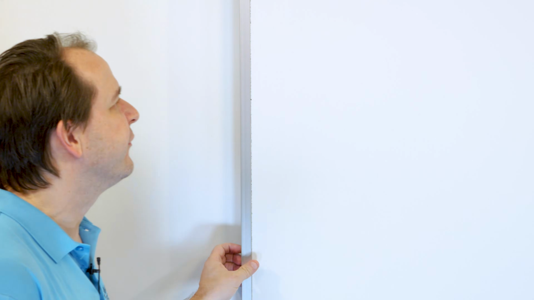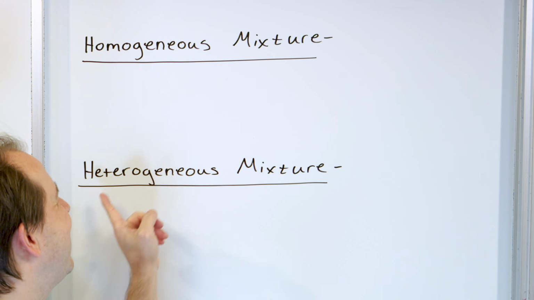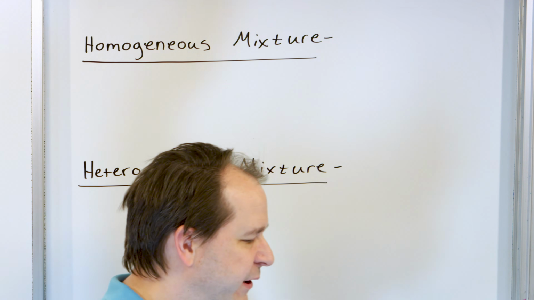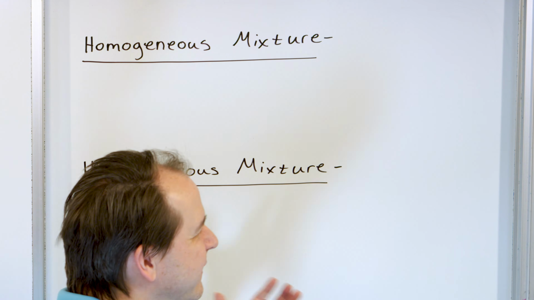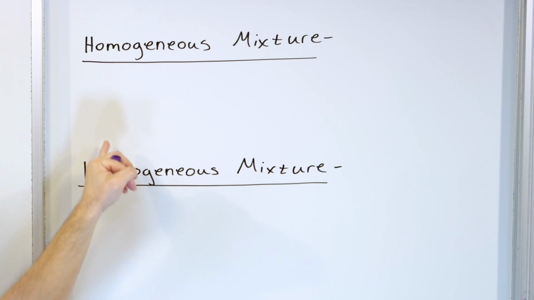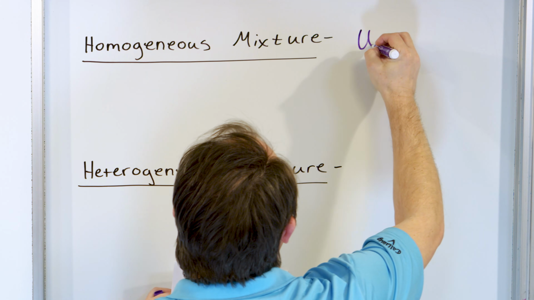All right, so to move forward, we need to do more than talk about mixtures. We need to kind of classify them. So there's two main kinds of mixtures, and they're called the homogeneous mixture and the heterogeneous mixture. I don't want to write a big definition here. I just want to point out something that you already know. Homo means the same and hetero means different. So when you have a homogeneous mixture, all it means is the mixture is uniform.